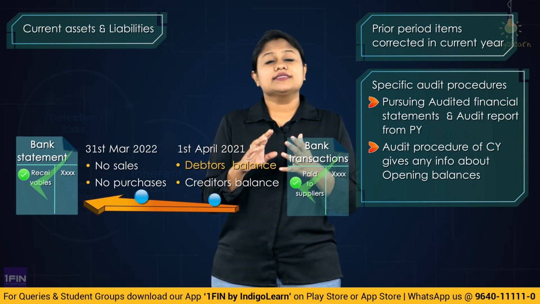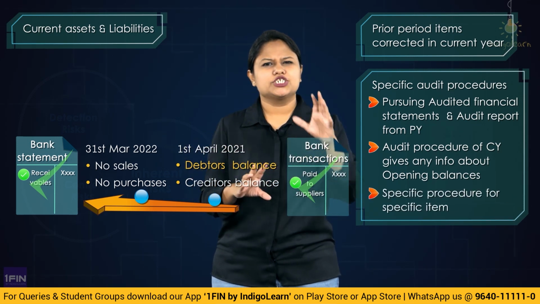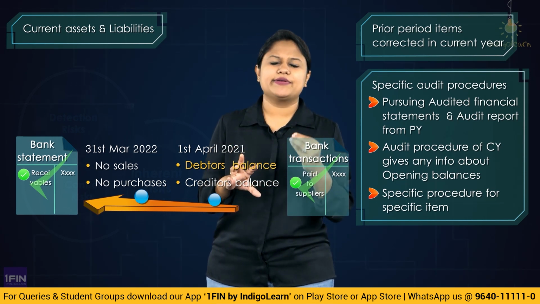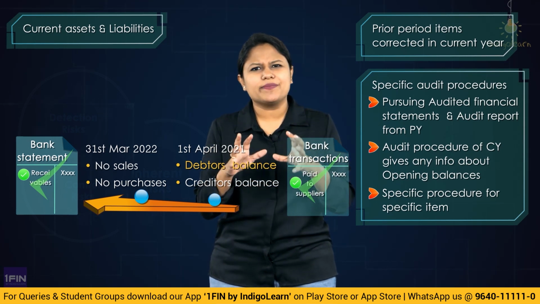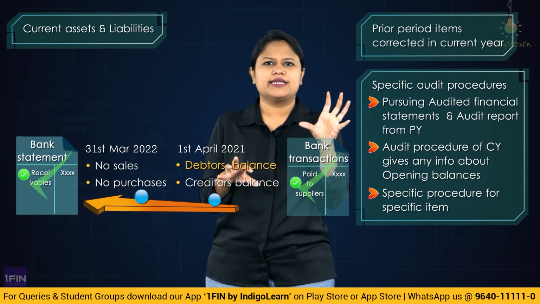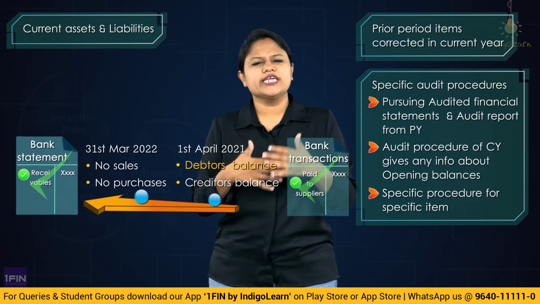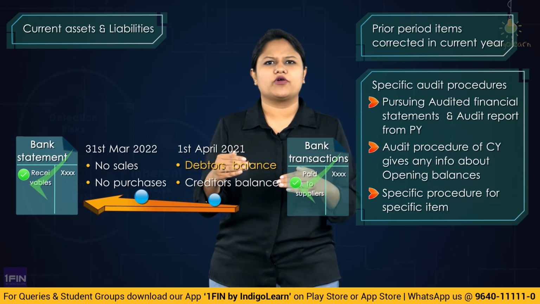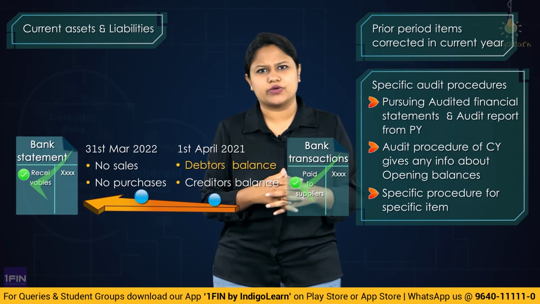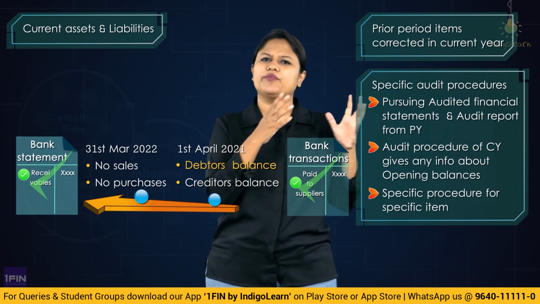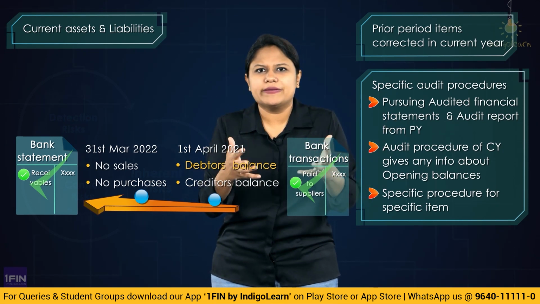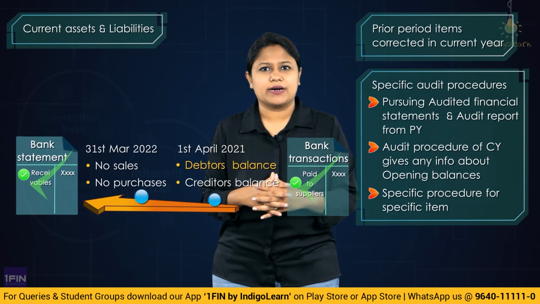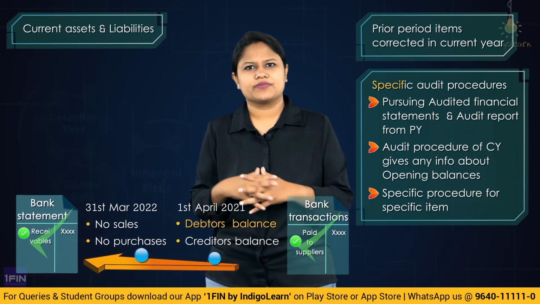Yeah. The third one talks about specific audit procedure. When I told you about current liabilities and current assets, did we apply a specific audit procedure on the opening balance? No. We did the routine audit by checking the bank transactions, and in the flow we obtained evidence for the correctness of the opening balance as well, or an indication of the opening balance. Particularly on the opening balance we didn't do anything, correct? But the third method they have told you is about specific audit procedure.